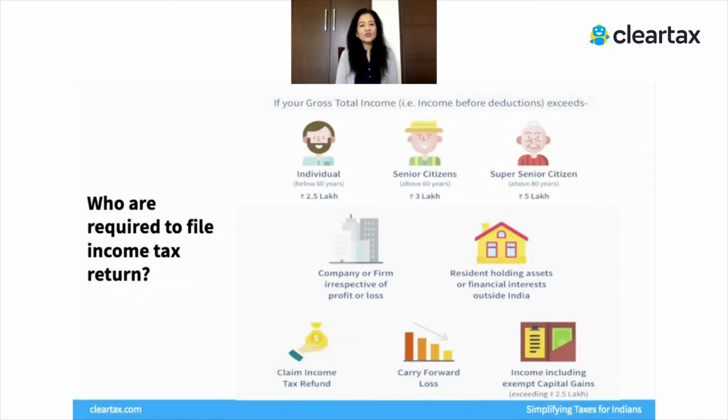So anybody who's claiming a refund, somebody who sold a house property and wants to claim capital gains exemptions, anybody with income in excess of 2.5 lakhs. Remember that that threshold increases to 3 lakhs and 5 lakhs based upon your age, but all of these people must file a tax return. A company or a firm has to file a tax return even if they don't have any profits. So if you have losses, please file your tax return.